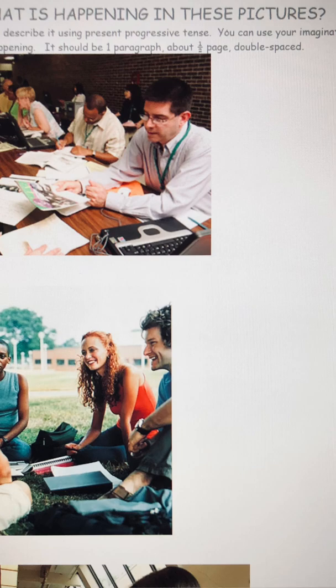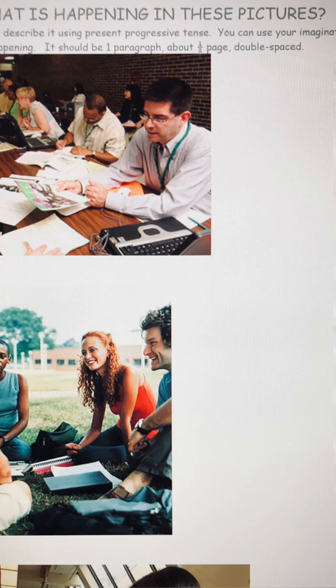So if we could describe some of the things we see in these pictures. So in the top picture, I see some people. There's a lot of work on the desk. They seem to be really busy.